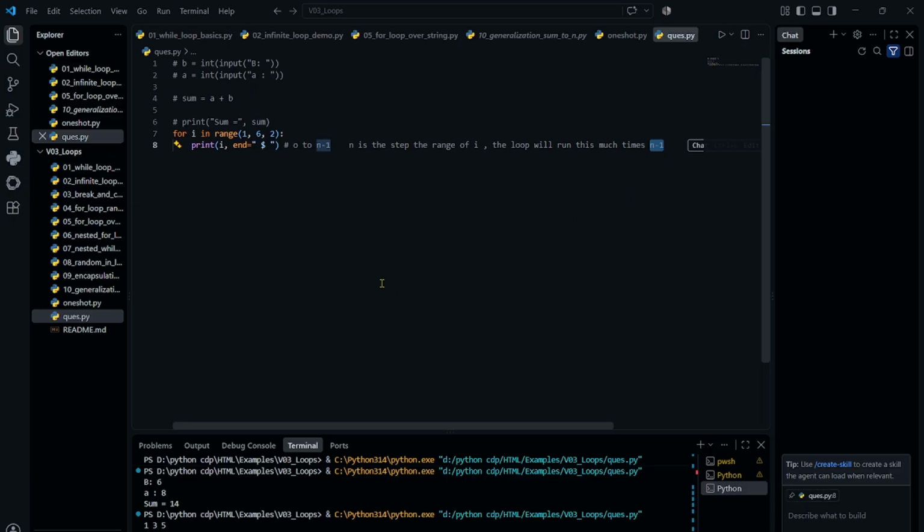If someone asks how many times the loop will run, remember that if there is no step, then it will run n times, up to n minus 1.